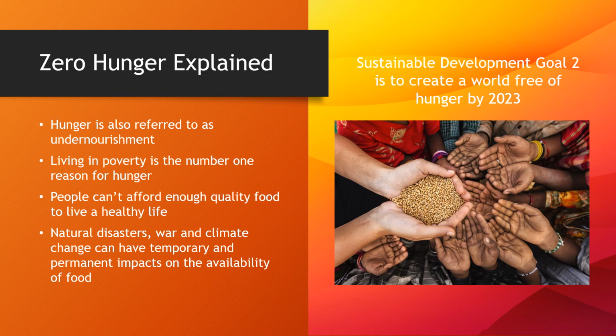about zero hunger. So, for zero hunger, hunger is also referred to as undernourishment. It can also be explained that living in poverty is the number one reason for hunger. People can't afford enough quality food to live a healthy life, and natural disasters, war, and climate change can have temporary and permanent impacts on the availability of food. So the actual definition of Sustainable Development Goal 2 is to create a world free of hunger by 2023.